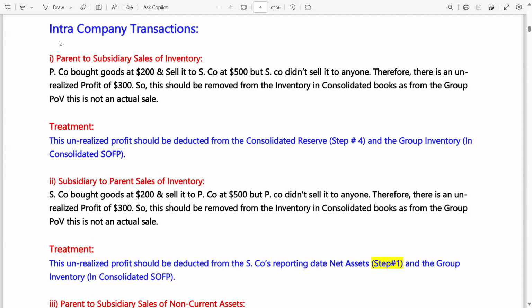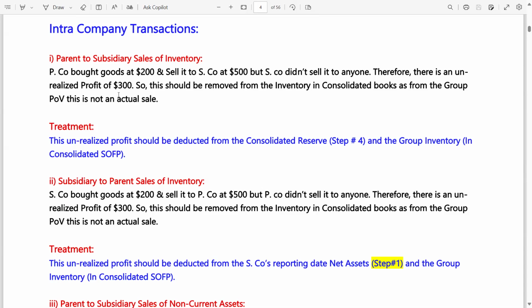Let's read transaction number one. Parent to subsidiary sales of inventory means the parent company sells inventory to the subsidiary company. Let's read. P company bought goods at $200. This is the cost. And sold it to S company. Now they are selling to another member of the group, which is the subsidiary company, at 500. So of course there is a gain, a profit of 300. S company did not sell it to anyone, means the inventory is still held by the S company. Therefore, there is an unrealized profit of 300. 500 minus 200 is the 300 profit.